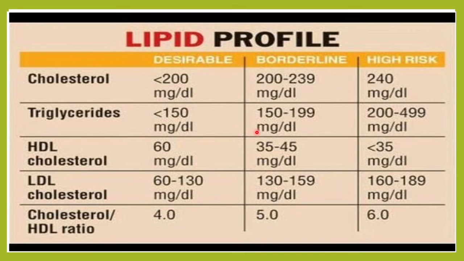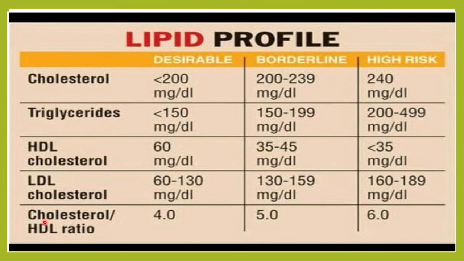150 to 199, it is borderline, and more than 200 to 499 is high. HDL, we expect it to be more than 60. If it is less than 35 milligram per deciliter, it is high risk. LDL, it should be less than 100 milligram per deciliter. If it is more than 190 milligram per deciliter, it is high risk.